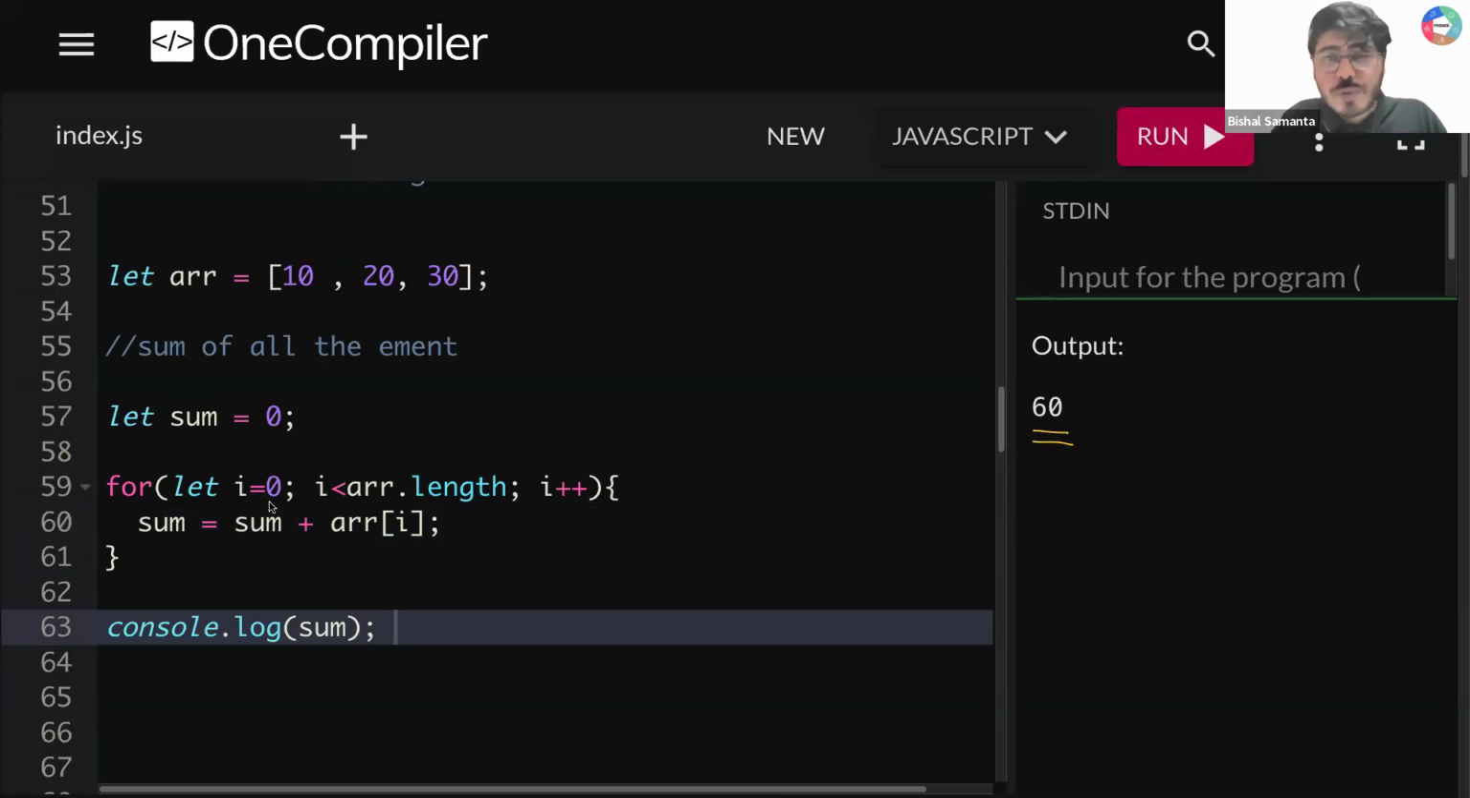Okay, when this loop is starting, your I value is 0, right? Your first condition, 0 less than array dot length. Array dot length is 3. So 0 less than 3. Is that true? Yes, that is true.